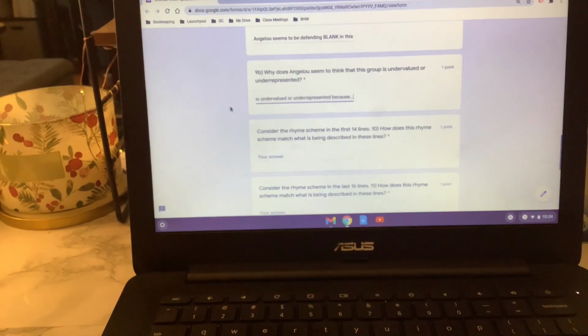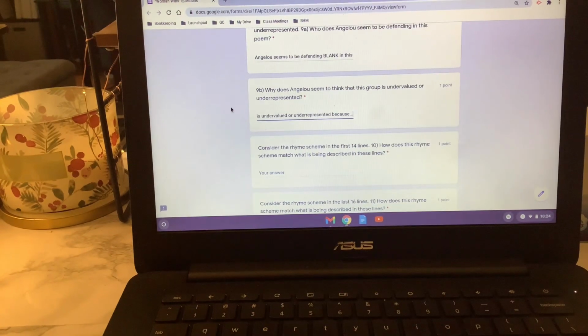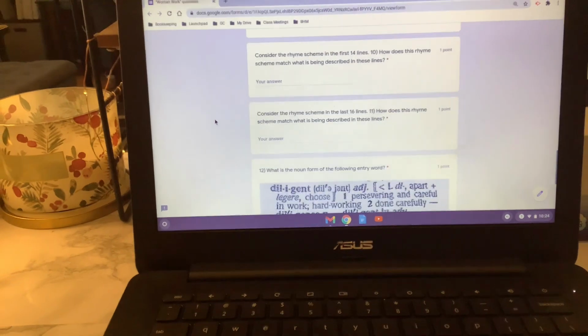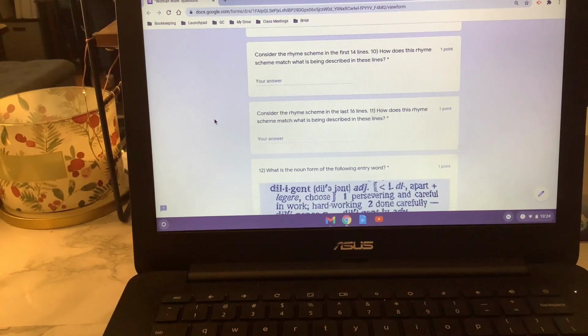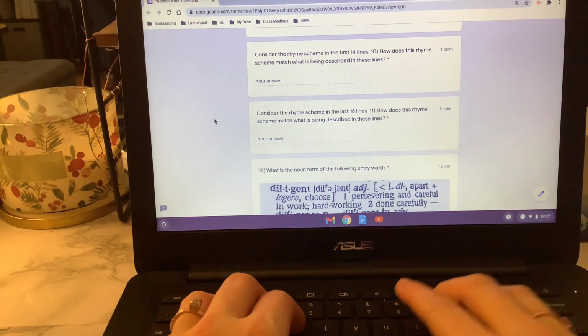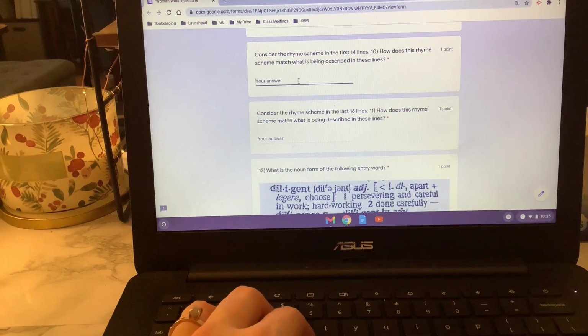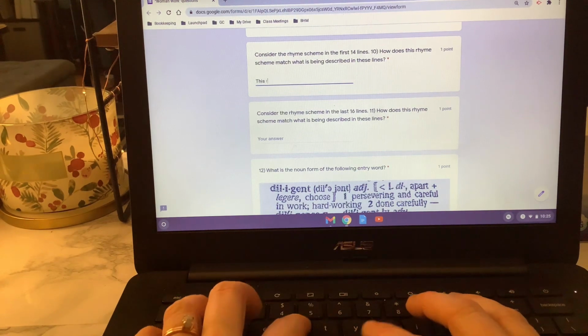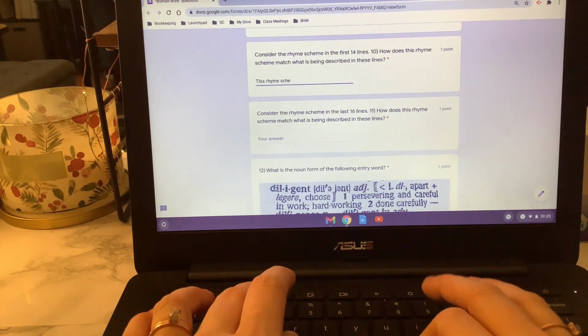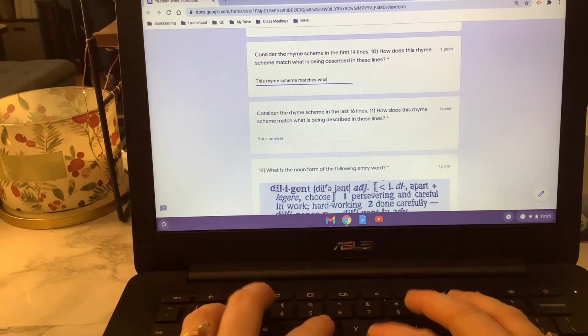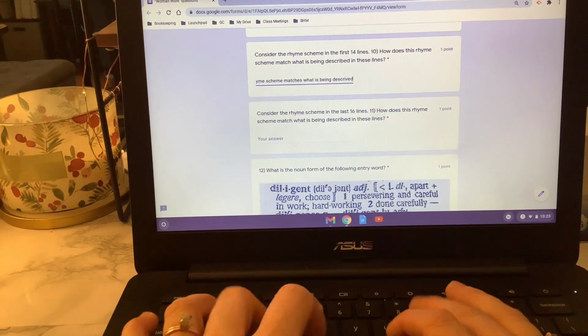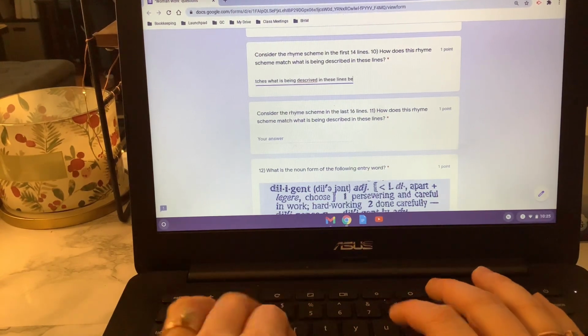Okay. Again, pausing as we go. I know I'm a broken record at this point, but all right. Rhyme scheme. We got to think a little bit about the rhyme scheme. So if you're thinking about the first 14 lines, how does this rhyme scheme match what is being described in these lines? So first, by setting up the answer, this rhyme scheme matches what is being described in these lines because